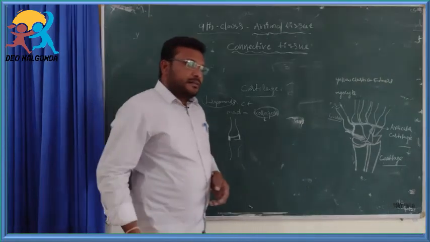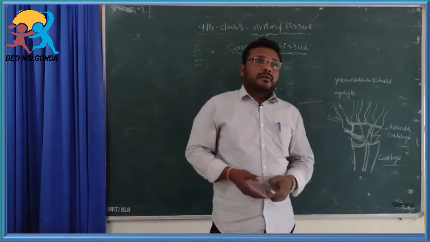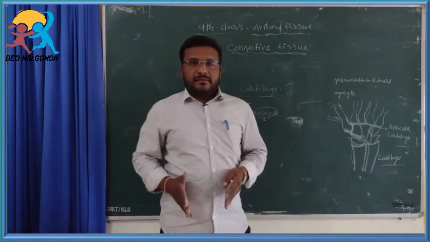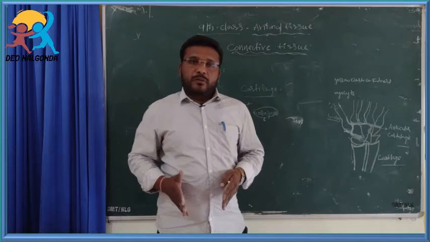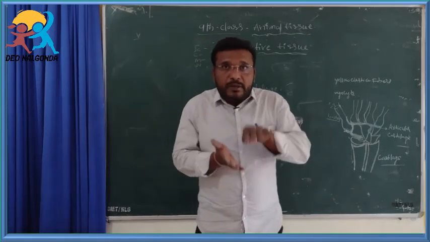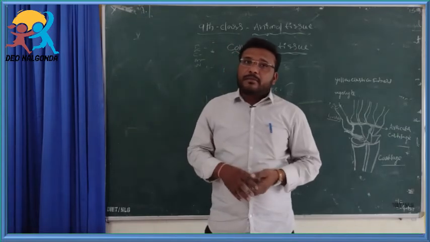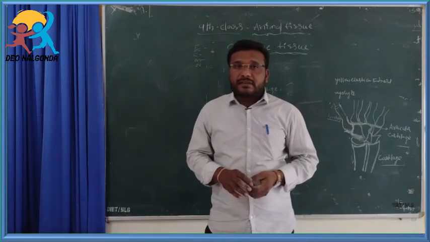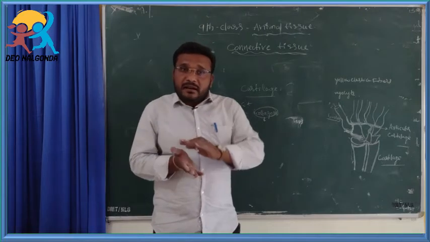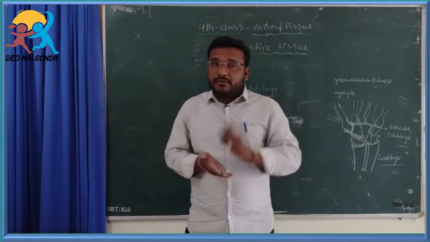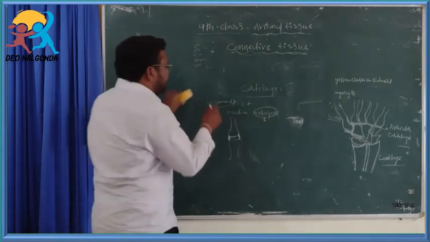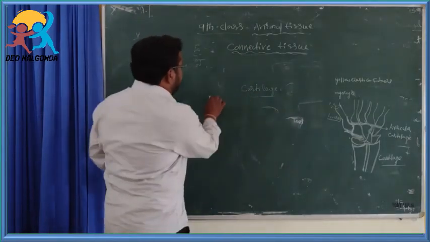Students, we know that our body movement is because of muscles connected with bones. Muscles are connected with bones by one type of connective tissue that is called tendon.